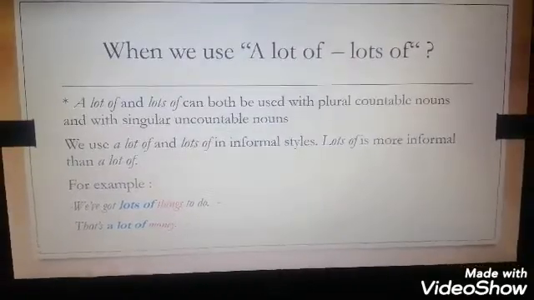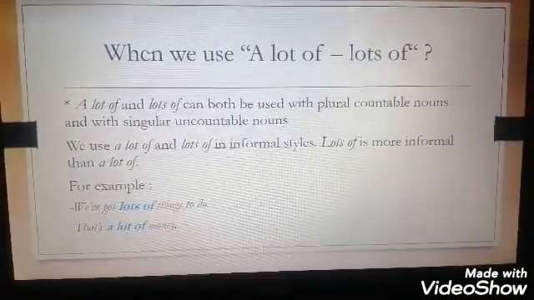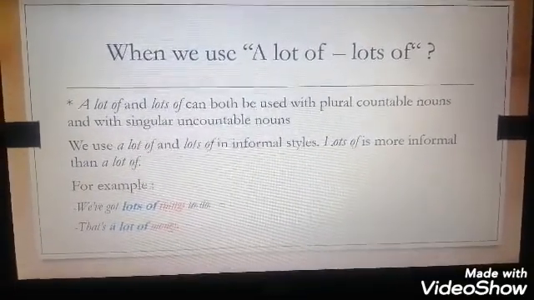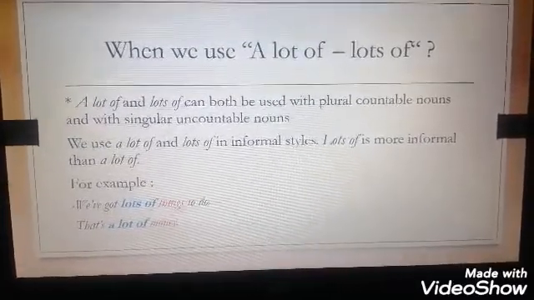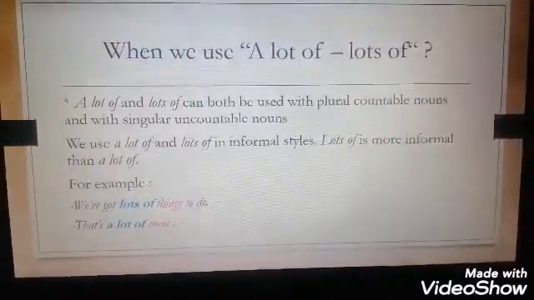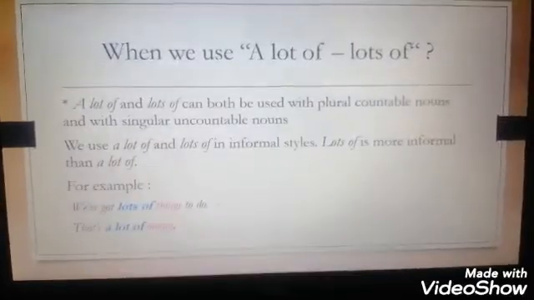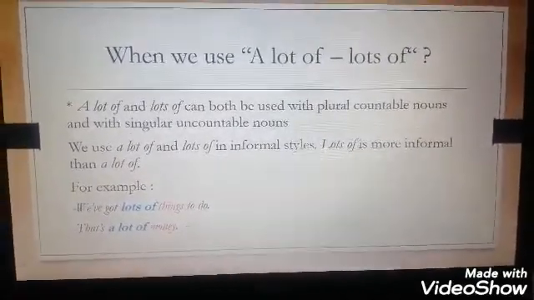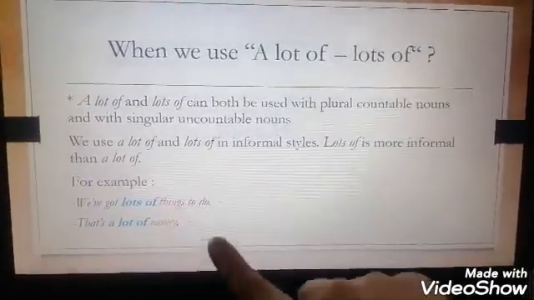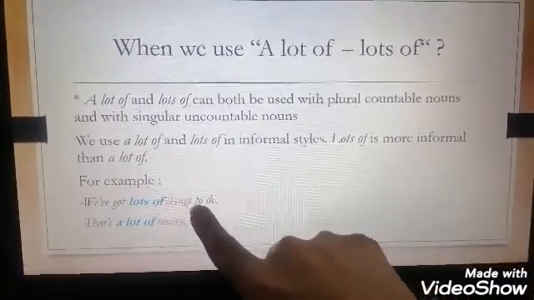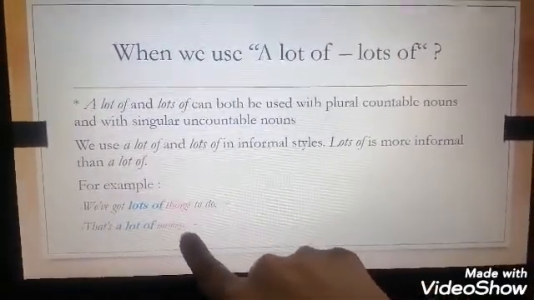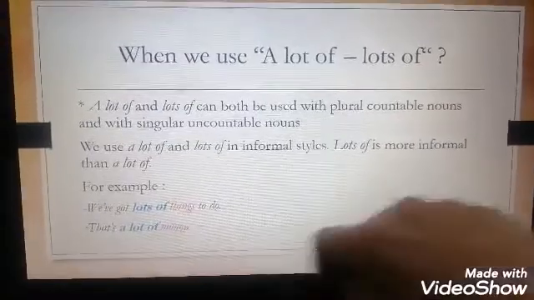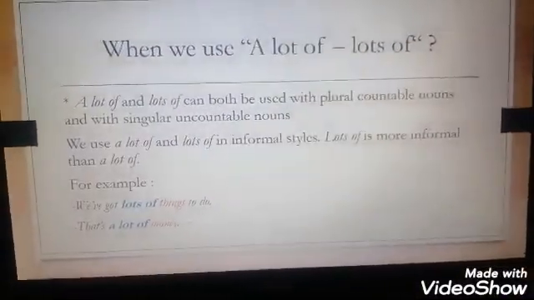For example, we have got lots of things to do. That's a lot of money. So here we use it with plural countable nouns and with singular uncountable nouns. Here things are plural and countable, and here money is an uncountable singular noun.